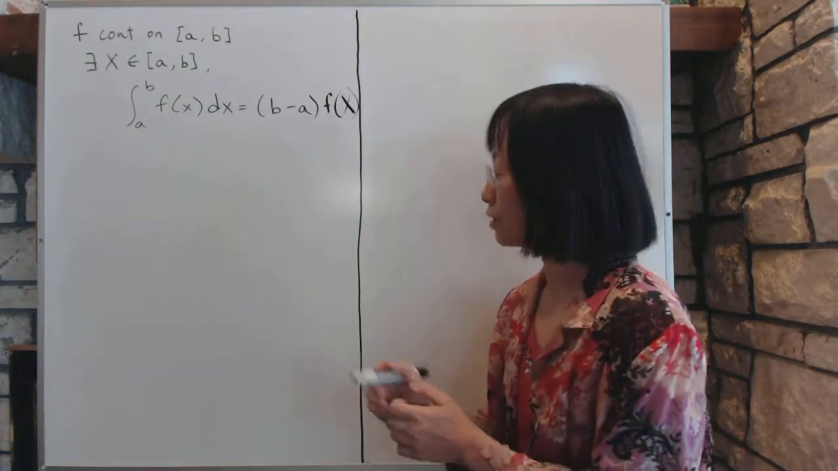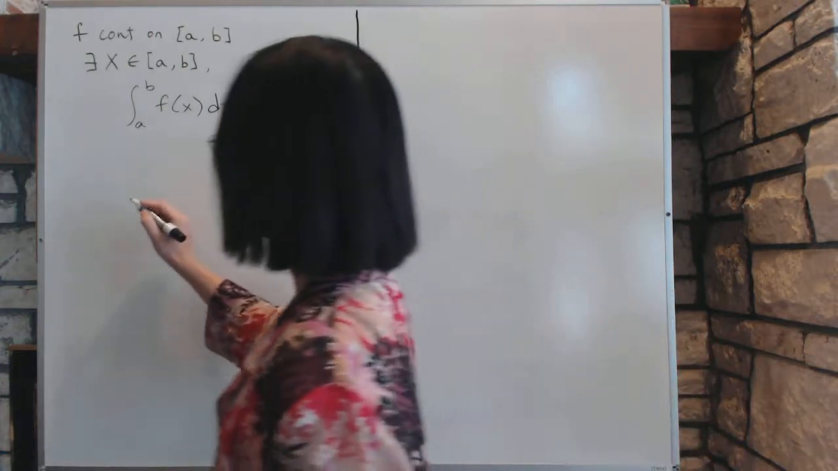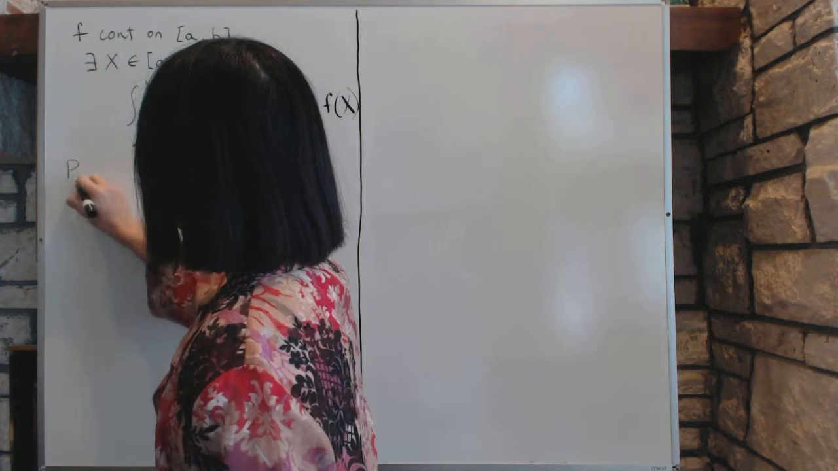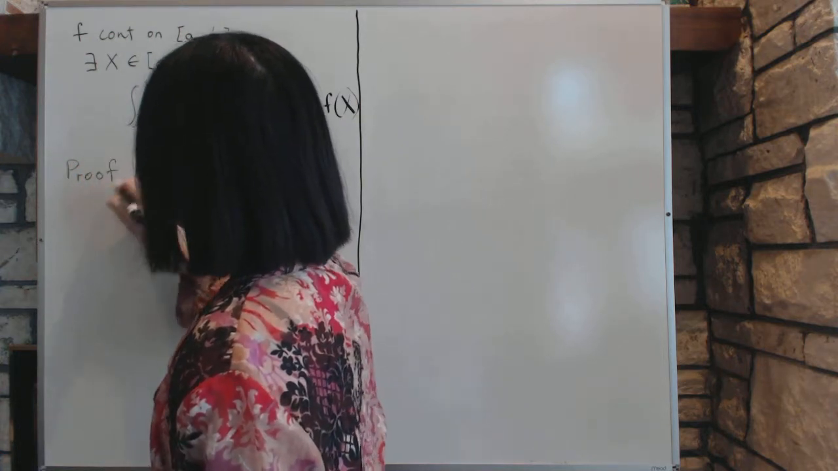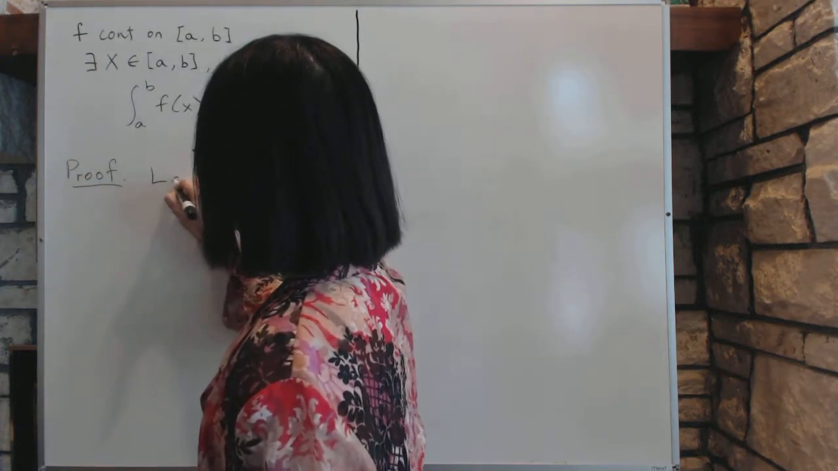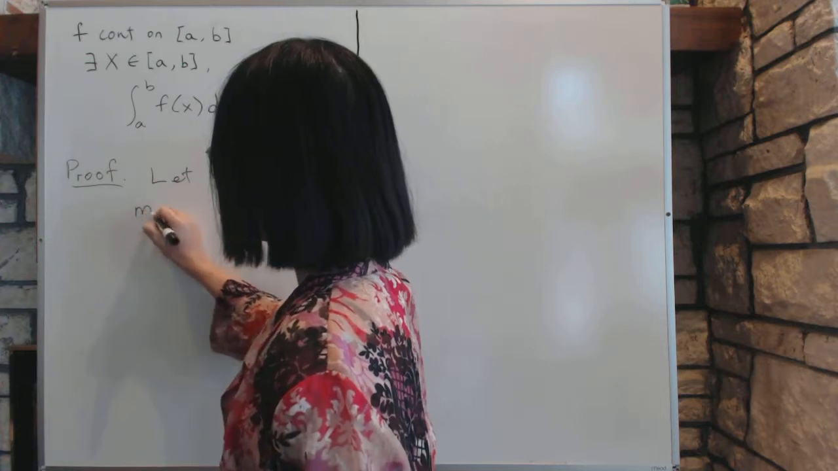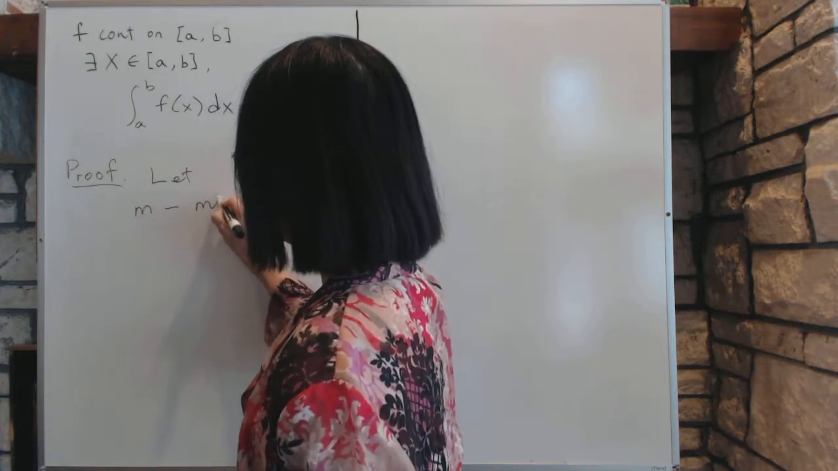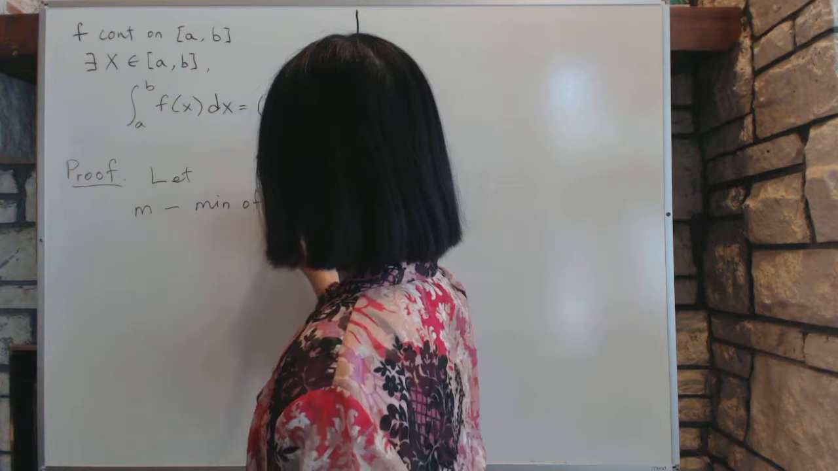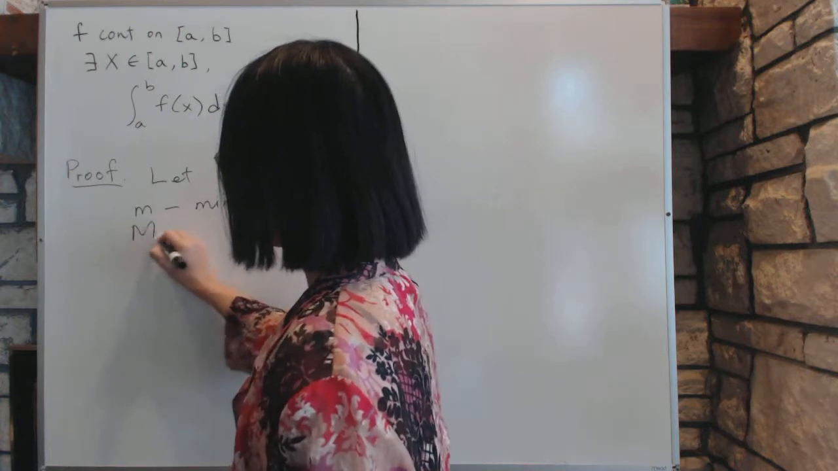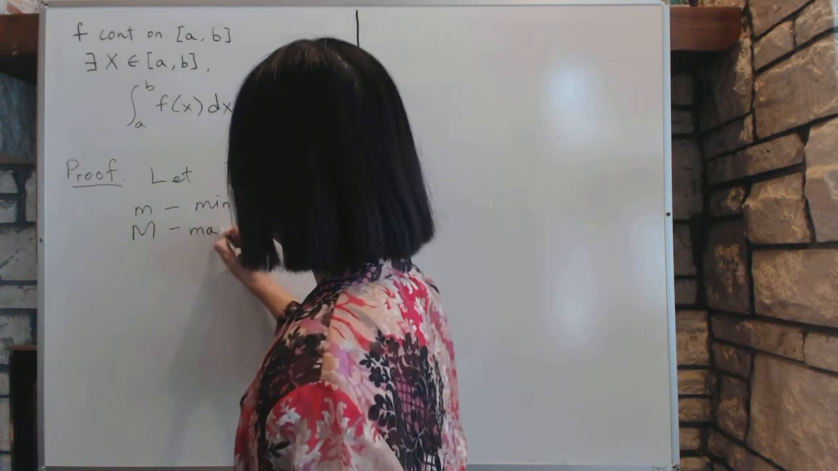Now, to prove this theorem, here's what we will do. The proof states that we'll pick 2 points. Small m is the minimum of f on [a, b], and then big M is the maximum of f on [a, b].